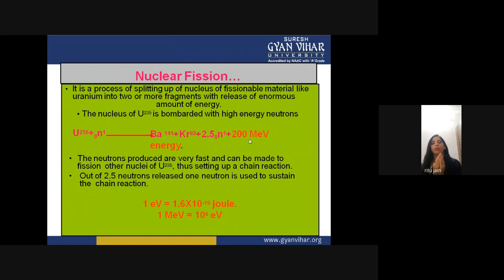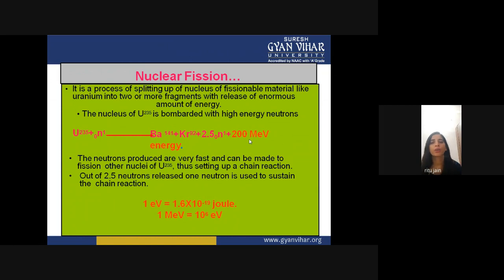So when one uranium is bombarded with a high energy neutron, it releases 200 mega electron volt energy, and the unit of this energy is always denoted in electron volt, because there are a number of electrons being released. The neutrons produced are very fast and can be made to fission other nuclei of uranium 235, setting up a chain reaction.